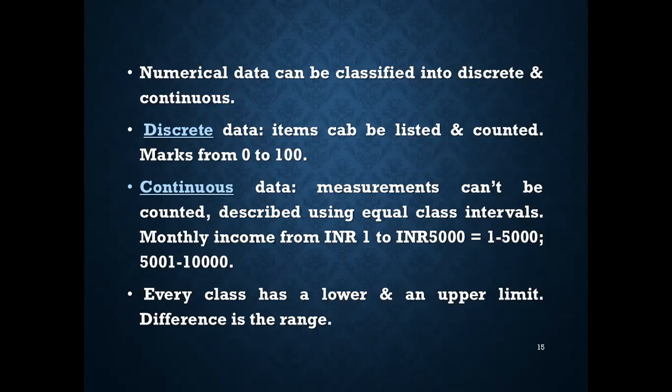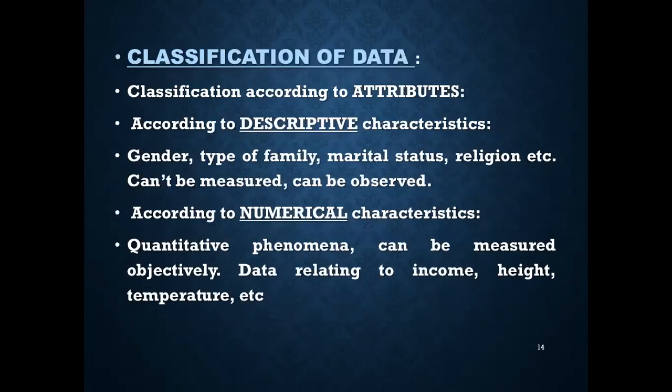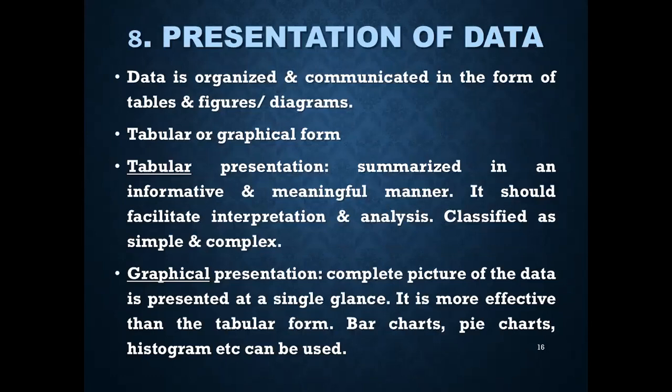Every class has a lower limit and an upper limit, and the difference between them is known as the range of the class. The class intervals are all equal. So this was about data classification, discrete and continuous, and according to the characteristics, numerical and descriptive.